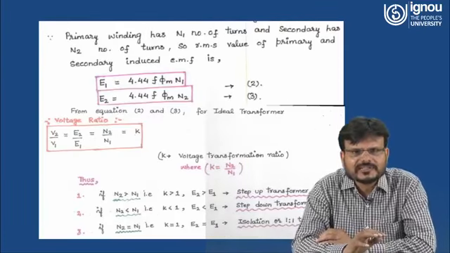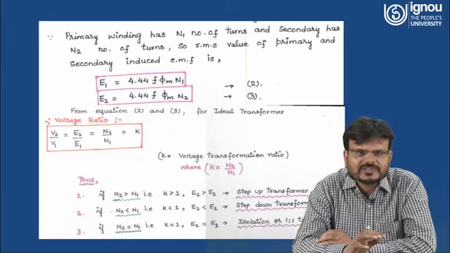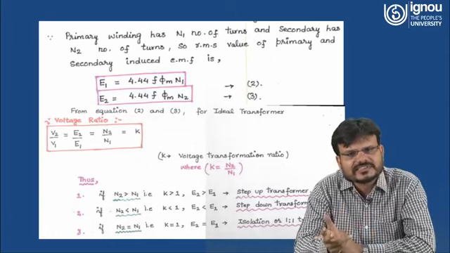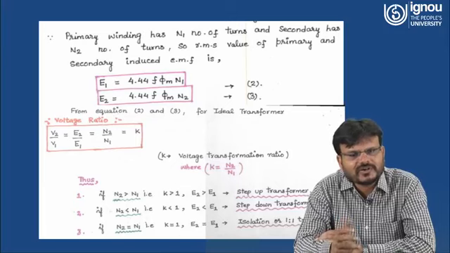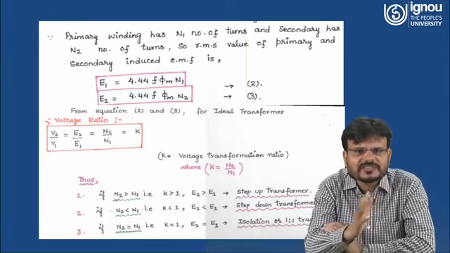So the primary winding has N1 turns and the secondary has N2 turns. The RMS values of the primary and secondary induced EMF can be written as E1 equal to 4.44 f phi m N1, and the voltage induced at the secondary side can be written as E2 equal to 4.44 f phi m N2. So what is the difference between E1 and E2?